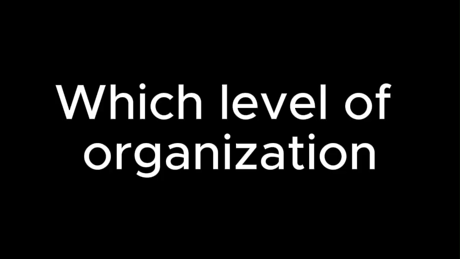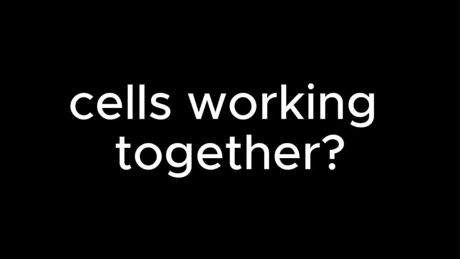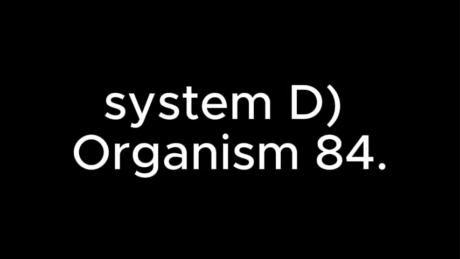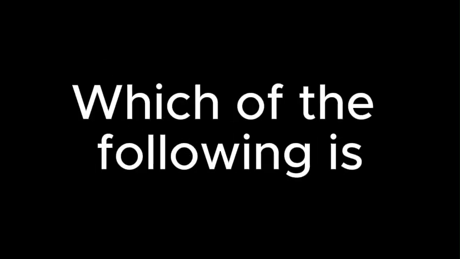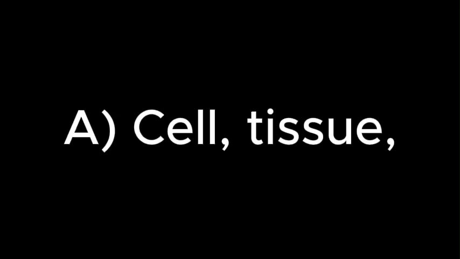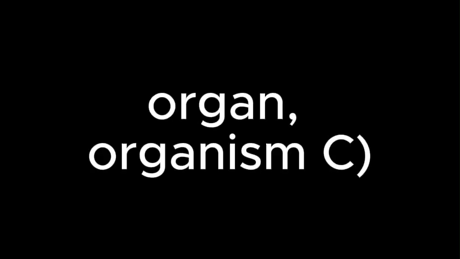83. Which level of organization includes groups of similar cells working together? A. Organ, tissue, organ system, organism. 84. Which of the following is the correct order of levels of organization in living organisms? A. Cell, tissue, organ, organism; tissue, cell, organ, organism; organism, organ, tissue, cell; organ, tissue, organism.